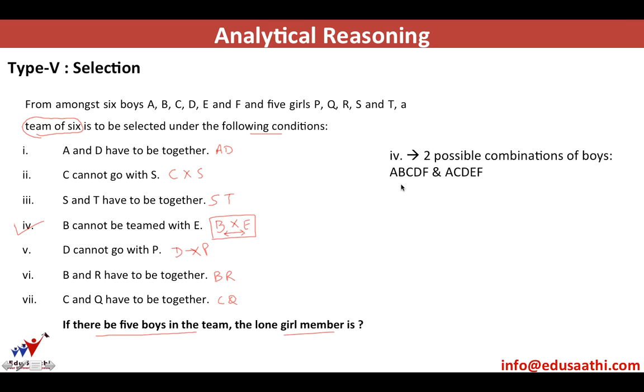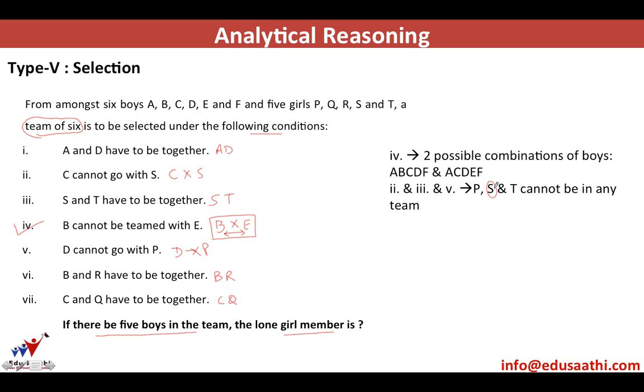Now, what are the conditions given to me? The second, third, and fifth conditions say that because C is there in both the teams, S cannot be there, which is given in condition number 2.